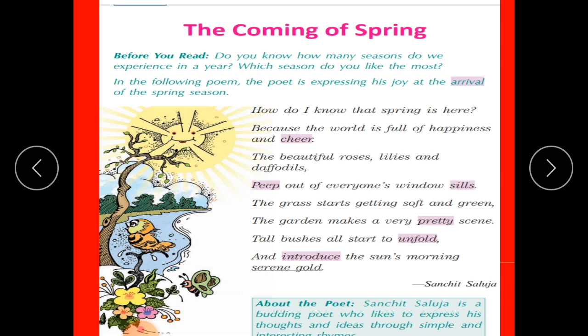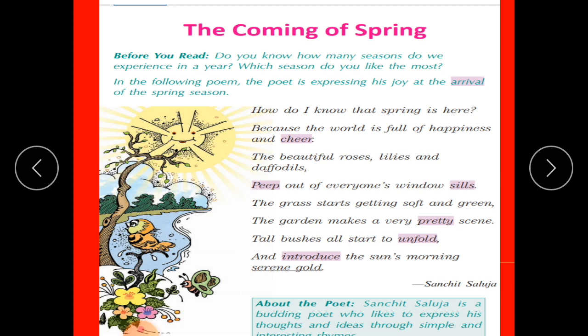Now let's go to the seventh line. Tall bushes all start to unfold. All the bushes that were barren and dry during the winter season start growing into beautiful lush green bushes. Now, the last line: and introduce the sun's morning serene gold. So the poet says that all these beautiful flowers, green trees, and lush bushes bring out the beauty of the early morning sun in serene, pure, and gold rays.